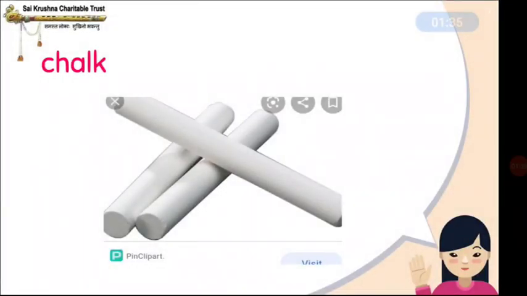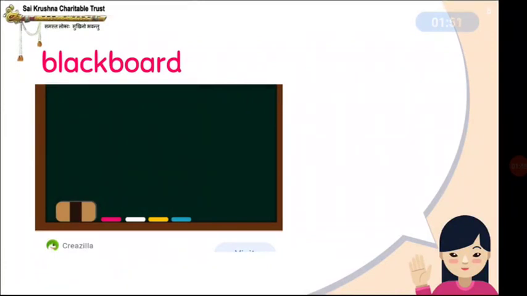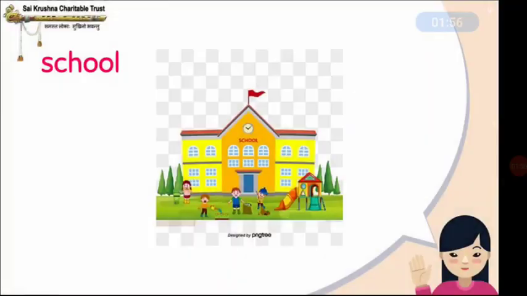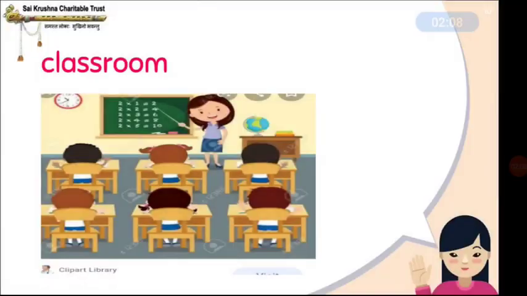Okay. Chalk piece. You all saw in classrooms, no? So, that is a non-living thing and it belongs to the neuter gender. Blackboard is also a non-living thing and belongs to the neuter gender. School building is a non-living thing, no? So, it also belongs to the neuter gender. Classroom, that room is also a non-living thing and it belongs to the neuter gender.